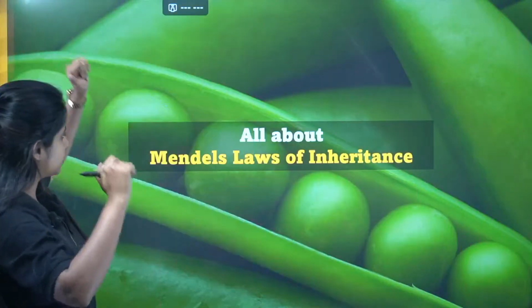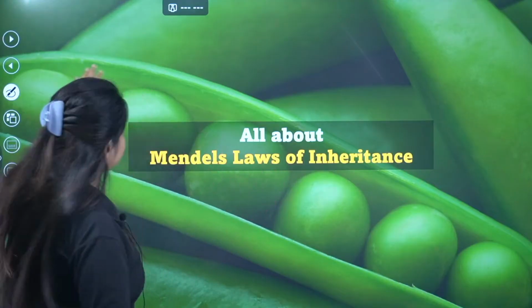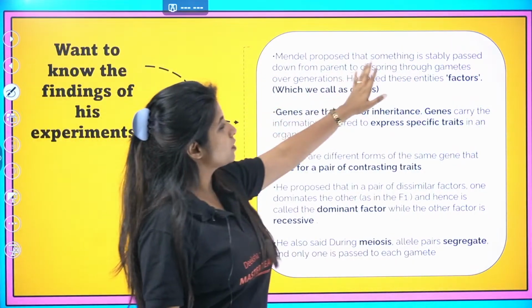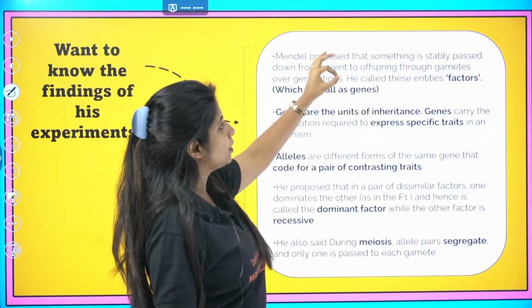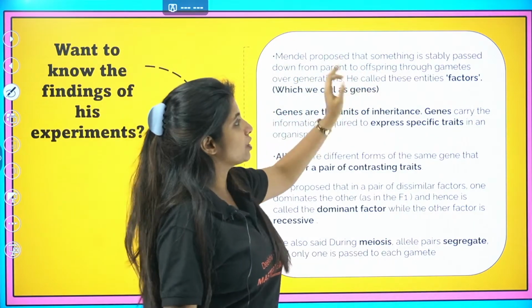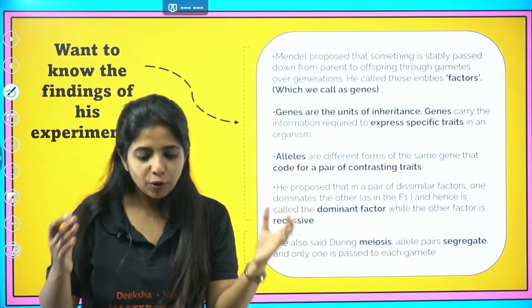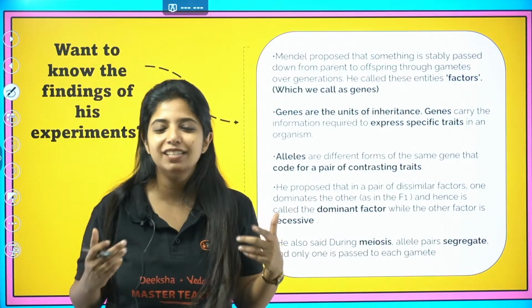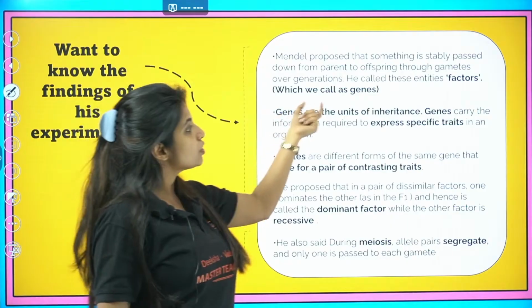Yes. Now, all about Mendel's law of inheritance. This is what I was talking about. It goes like this. Mendel proposed that something is stably passed down from parent to offspring through gametes over generations. He called these entities factors. What do you call this right now? You call this gene. Something is being passed. What is this something? That is basically the gene itself. Genes are the unit of inheritance.